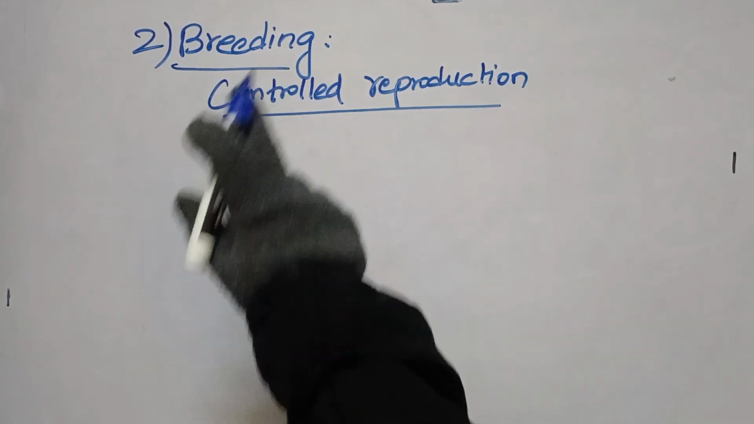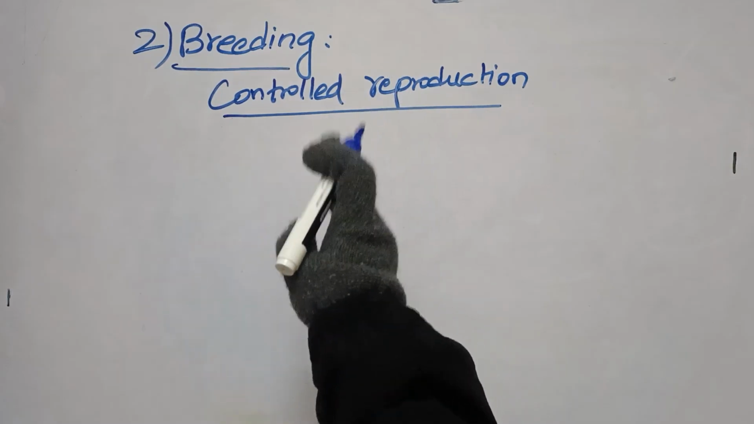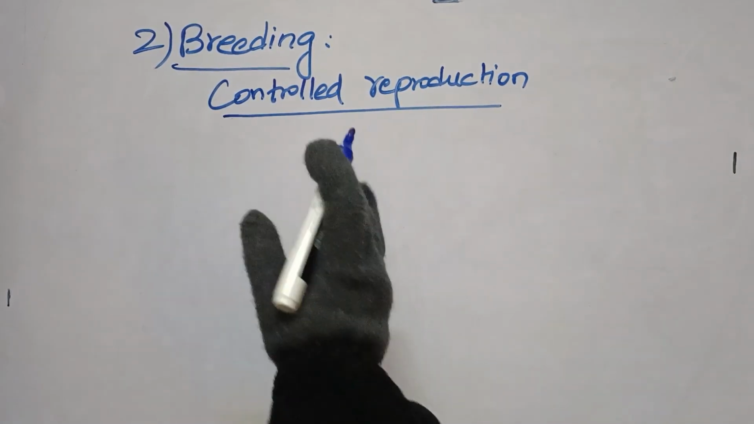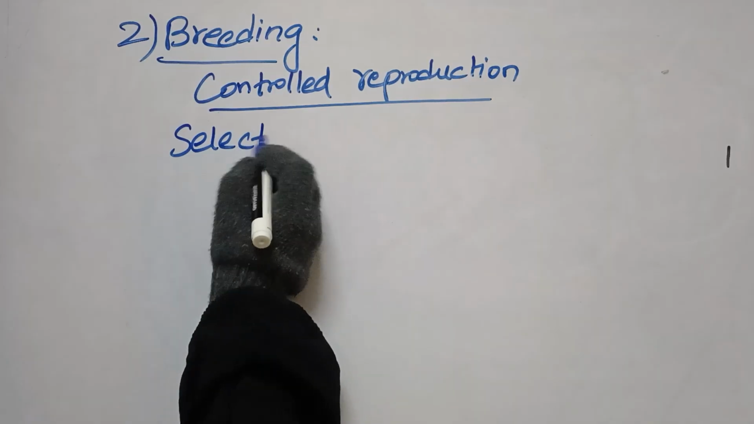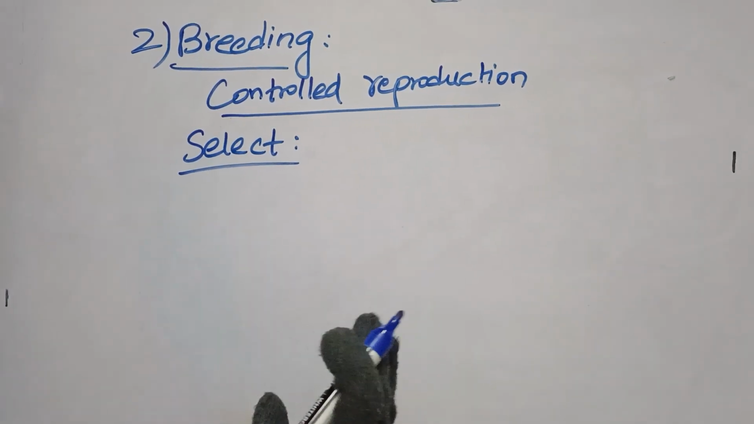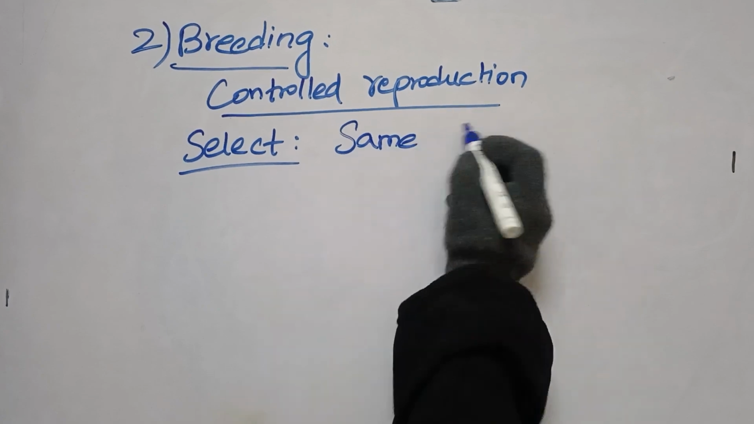So there is a difference between breeding and crossbreeding. What that is, we are going to clear now. In breeding, controlled reproduction is going to happen. A human is going to select the parents, but a human is going to select the same type of breed.